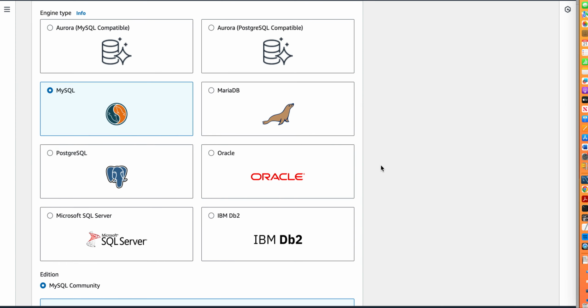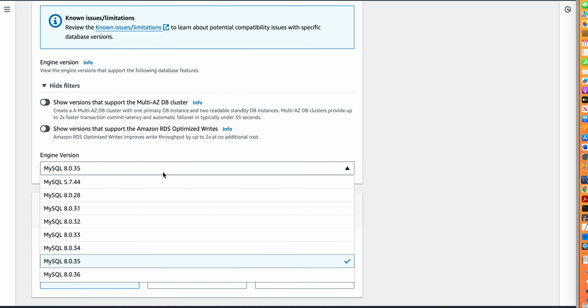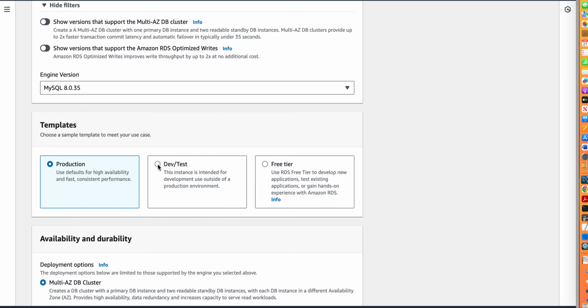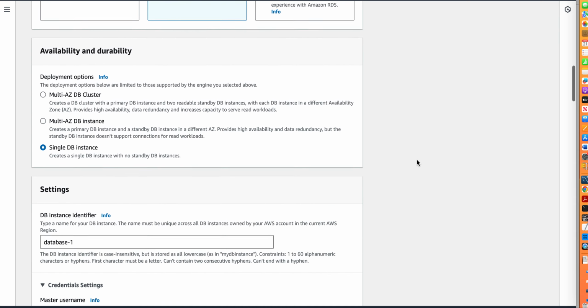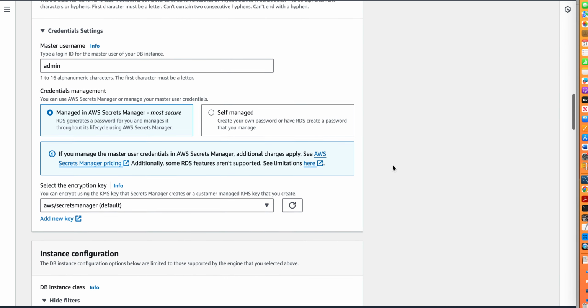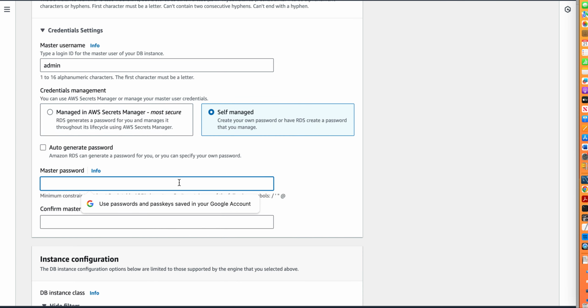So I will come here and I will select MySQL community 8.0.35, dev and test instance, single DB instance, username. I can give my own username and password.